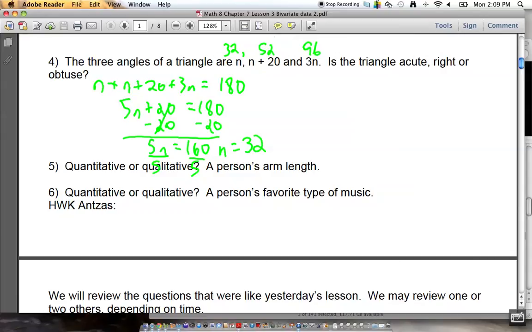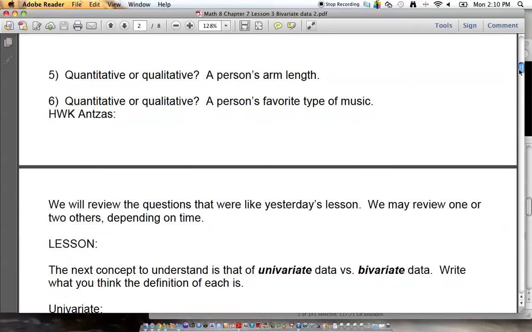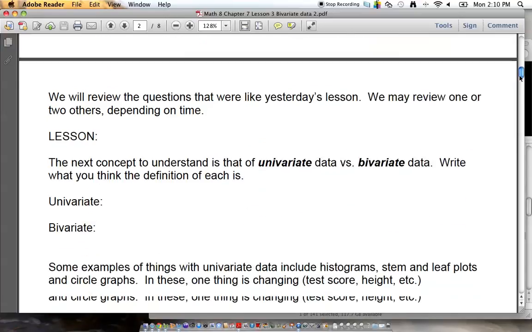That's 96. What kind of triangle is it? Is it acute, right, or obtuse? Obtuse, because one angle is greater than 90. Good. Quantitative or qualitative? A person's arm length. Quantitative. What does quantitative mean? Right, it's an amount, it's a quantity. Quantitative or qualitative? A person's favorite type of music? Qualitative. It's a quality of the music.